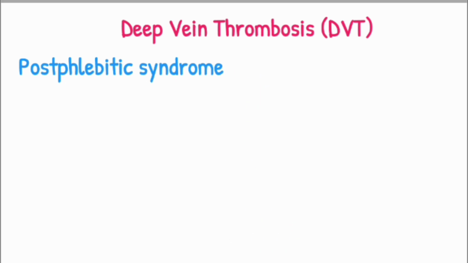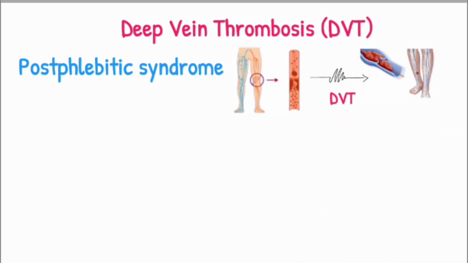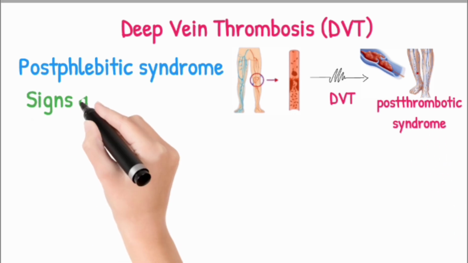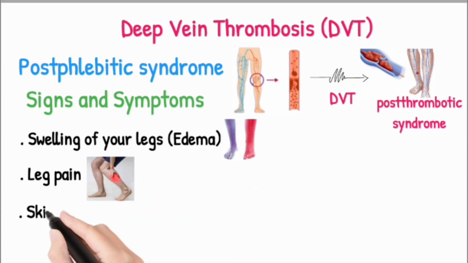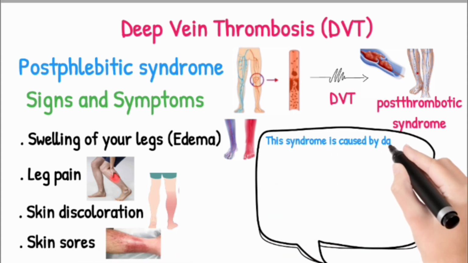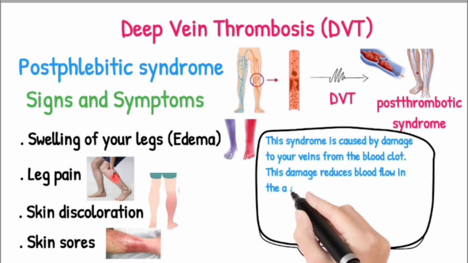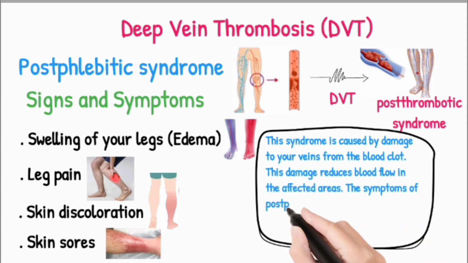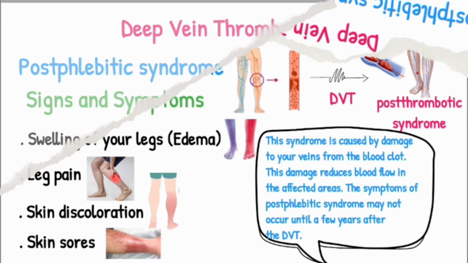Postphlebitic syndrome. A common complication that can occur after deep vein thrombosis is a condition known as postphlebitic syndrome, also called postthrombotic syndrome. This syndrome is used to describe a collection of signs and symptoms, including swelling of your legs, edema, leg pain, skin discoloration, skin sores. This syndrome is caused by damage to your veins from the blood clot. This damage reduces blood flow in the affected areas. The symptoms of postphlebitic syndrome may not occur until a few years after the DVT.